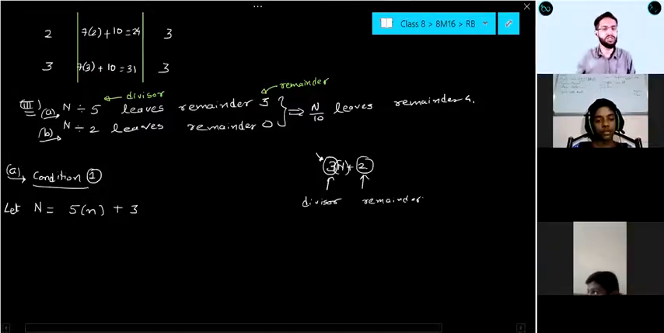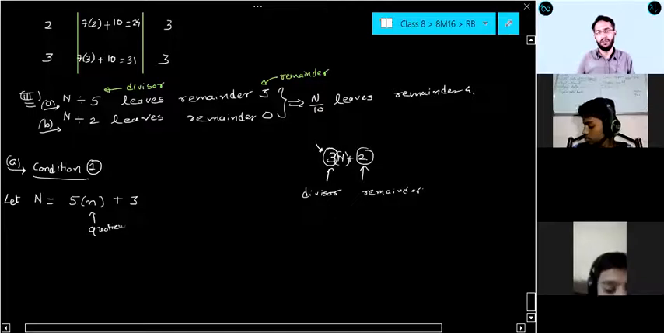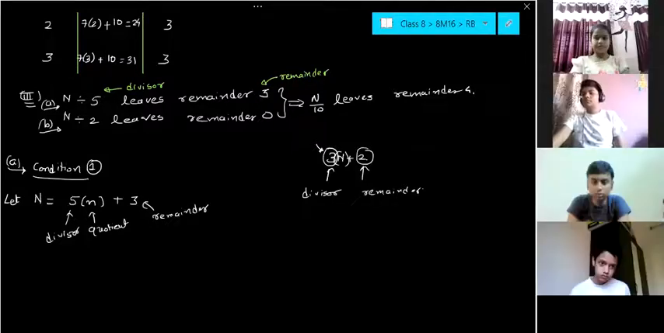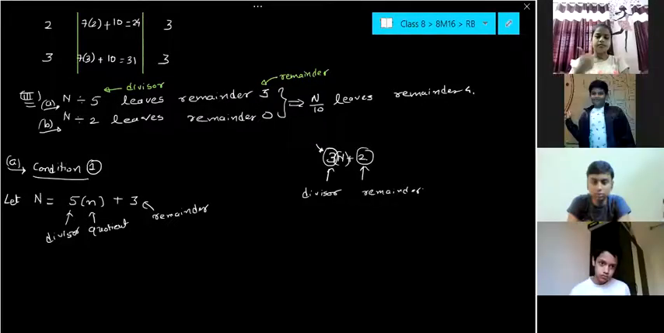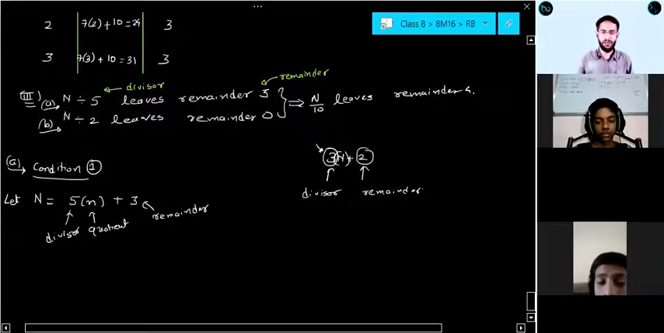Sir, is n quotient? Yes, Rohan, n is quotient here. Small n is quotient. Okay, 5 is divisor and 3 is remainder. Got this, everyone? Please tell me yes, right? Sanketi, Samarth, Shivansh, sure. Is condition 1 clear? Okay.